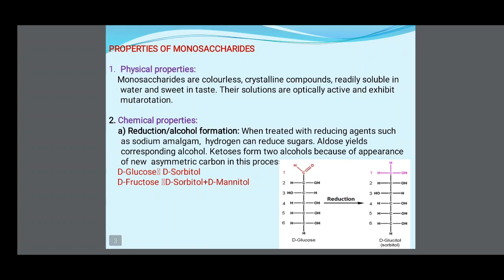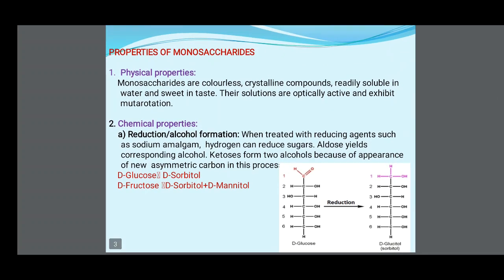When treated with a reducing agent such as sodium amalgam, hydrogen can reduce sugar. Aldehydes yield the corresponding alcohol. Ketones form a 2-alcohol because of the appearance of a new asymmetric carbon in this process. D-glucose gives D-sorbitol; D-fructose gives D-sorbitol plus D-mannitol. Their reaction is also there. D-glucose gets reduced into D-glucitol, meaning sorbitol.